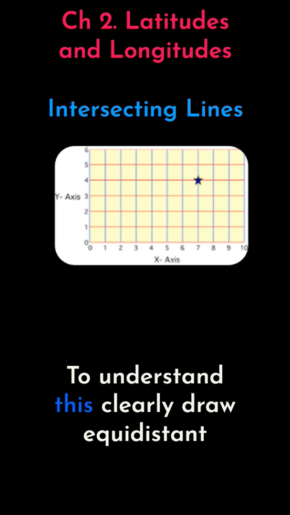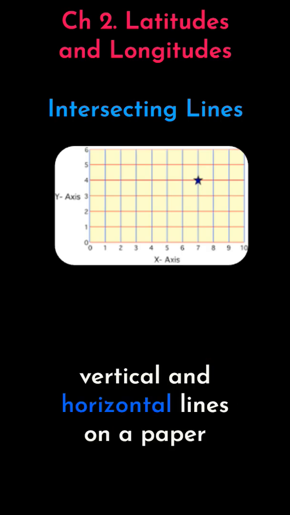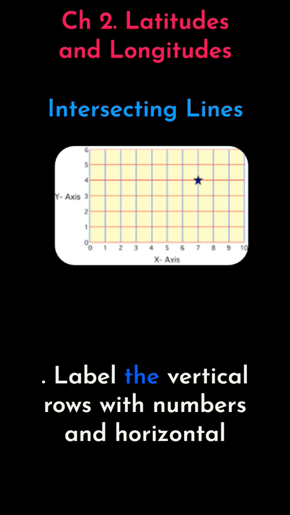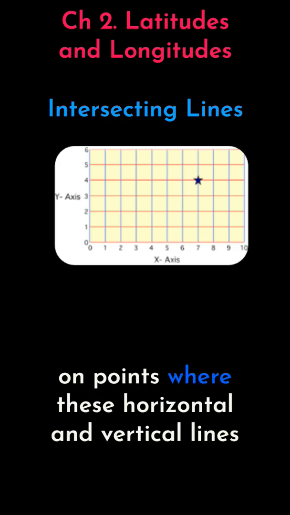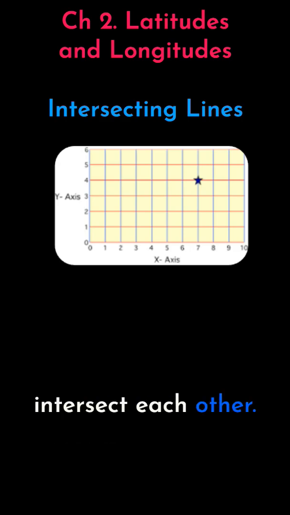To understand this clearly, draw equidistant vertical and horizontal lines on a paper. Label the vertical rows with numbers and horizontal rows with letters. Draw some small circles randomly on points where these horizontal and vertical lines intersect each other.